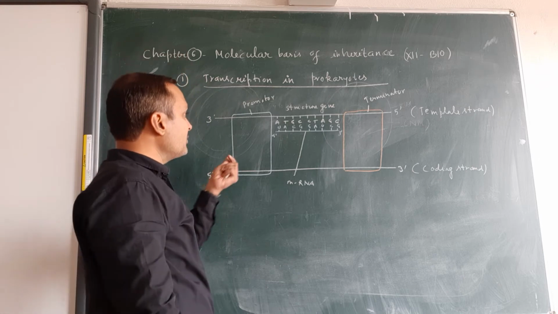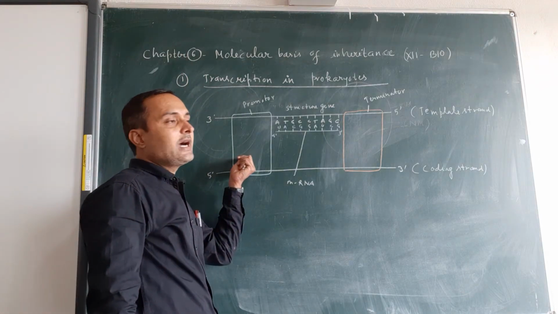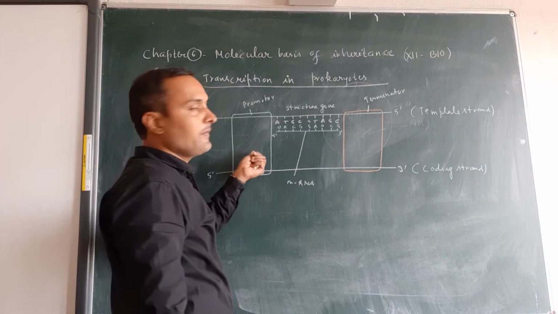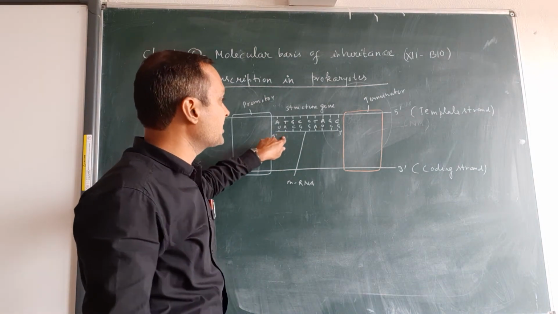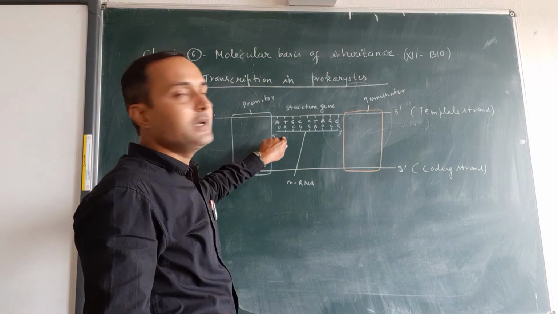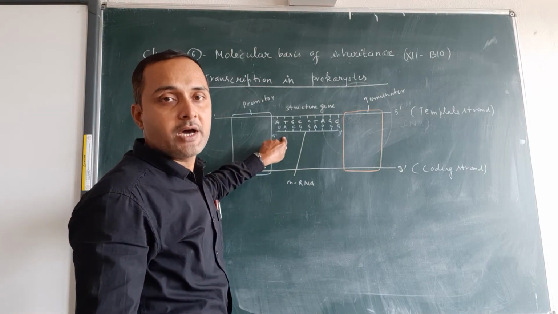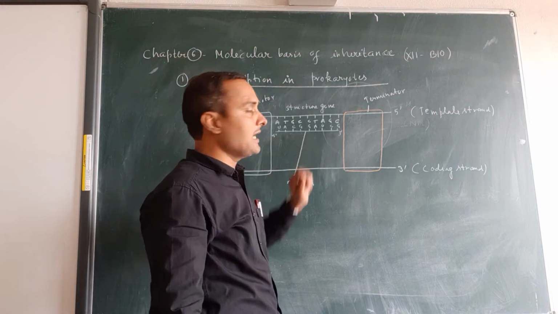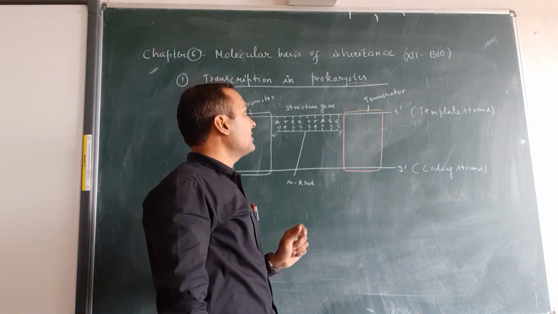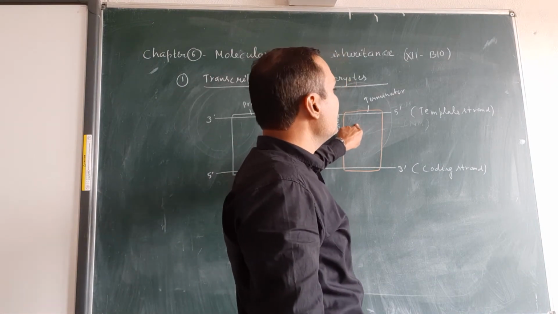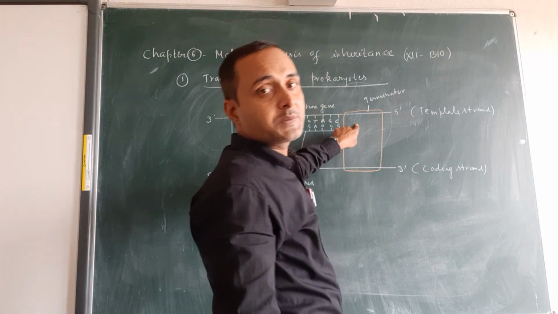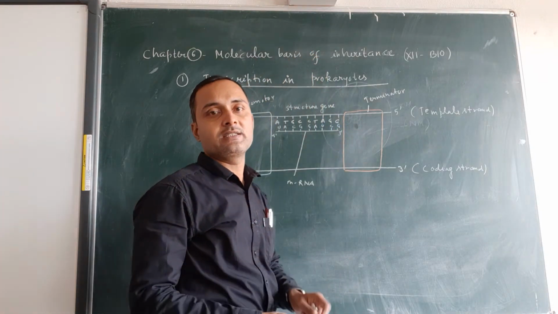What is the function of promoter? It is the binding site of RNA polymerase enzyme along with the sigma factor. What is the function of structural gene? This part of the transcription unit takes part in synthesis of a new RNA, that is mRNA, in the 5' to 3' direction. Okay. And what is the function of terminator? It is the region of the transcription unit where the process of transcription is completed, or you can say ends.